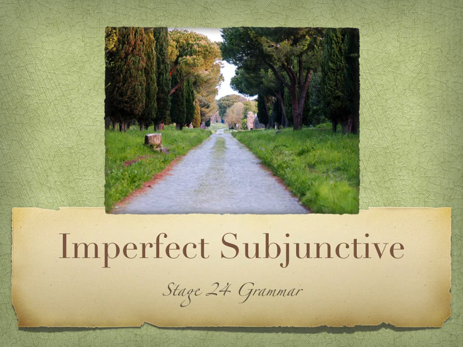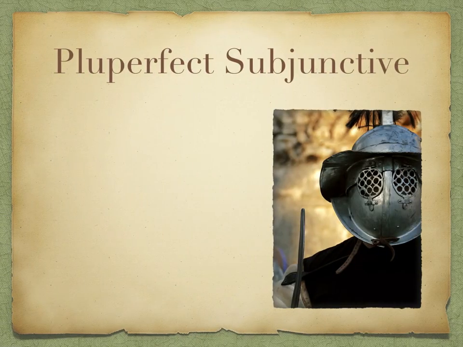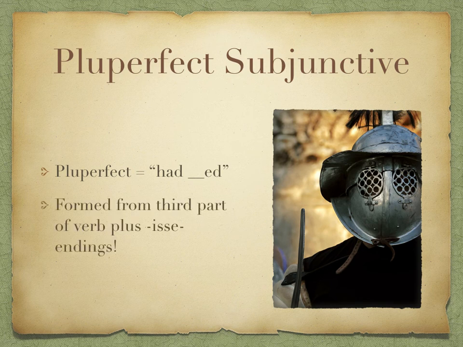So, just to recap before we start on the imperfect subjunctive, here are some reminders about the pluperfect subjunctive. Because it's pluperfect, you translate it as "had something", and you form it from the third part of the verb plus endings with isse in front of them. So issem, isses, isset, issemus, issetis, issent. And because it is subjunctive, we will see it a lot in subordinate clauses.